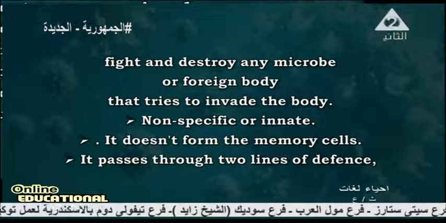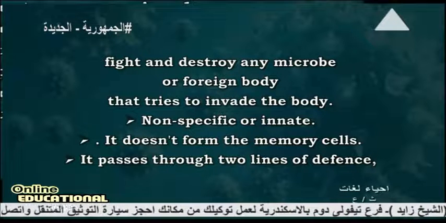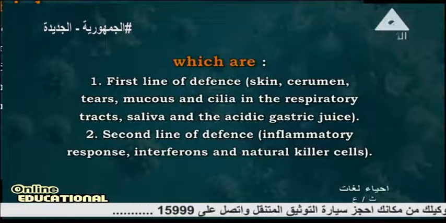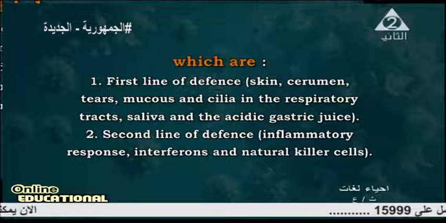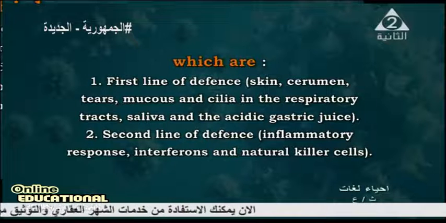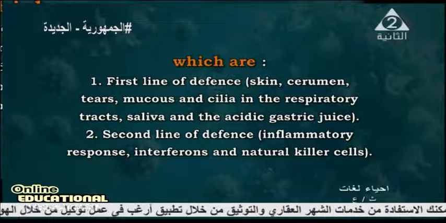The two lines of natural defense: the first line of defense is skin, cerumen, tears, mucus, cilia in the respiratory tract, saliva, and acidic gastric juice.